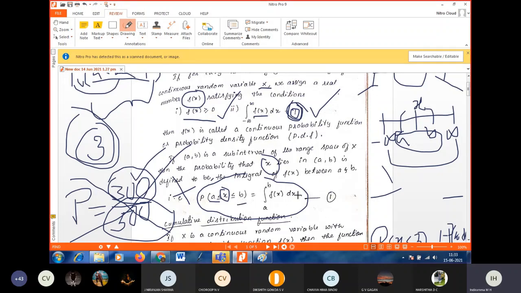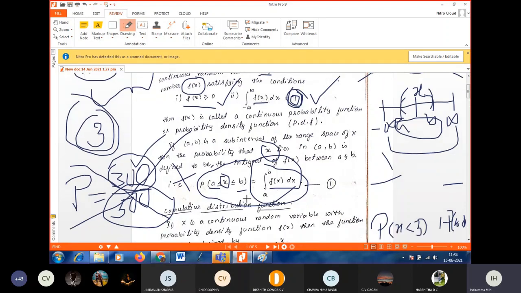It is like a summation from a to b. So that is the integral from a to b of f of x dx. If you find this integral value, that will give us the probability that x lies between a and b.